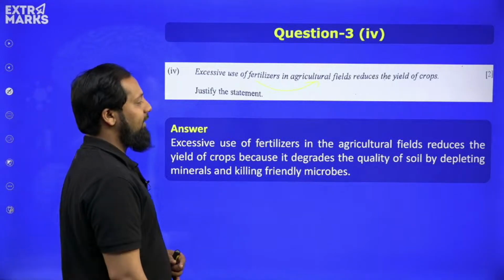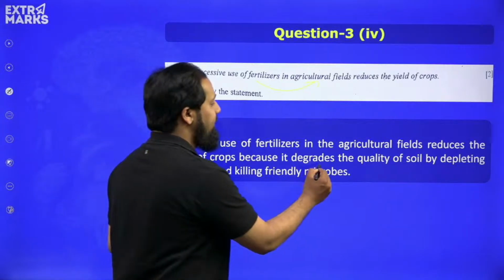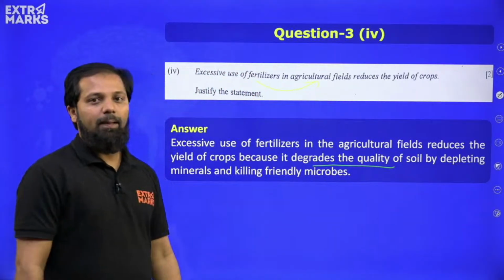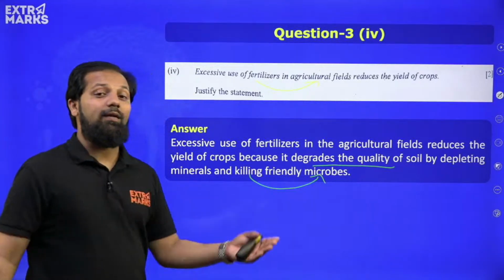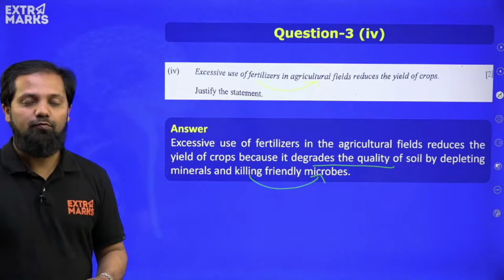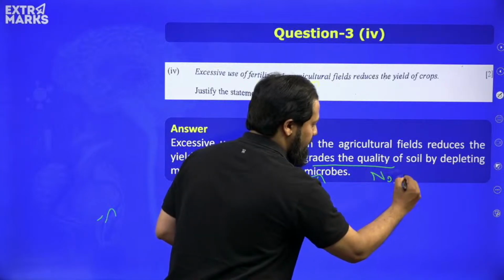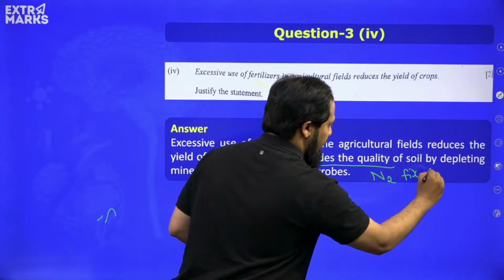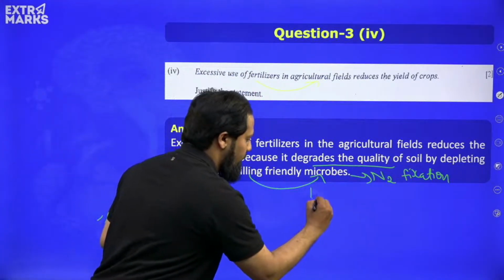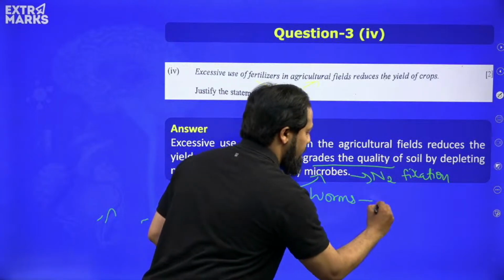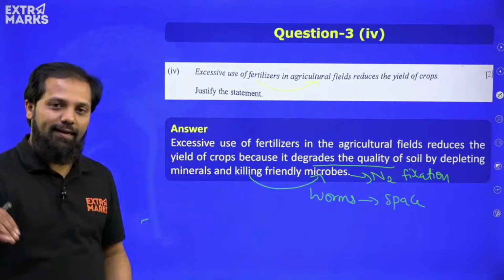So here excessive use of fertilizers in agriculture field, it reduces the yield because it degrades the quality of the soil by depleting minerals and killing the microorganisms and even the worms, which are very useful for the soil, because these microorganisms, they help in nitrogen fixation, okay, and the worms which are present, they are the ones which will be helpful in creating space between the soil particles so that air can easily flow.